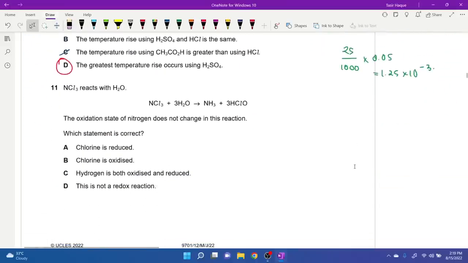11. NCl3 reacts with H2O. The oxidation state of nitrogen does not change. Which statement is correct? Nitrogen remains at minus 3. Interesting.